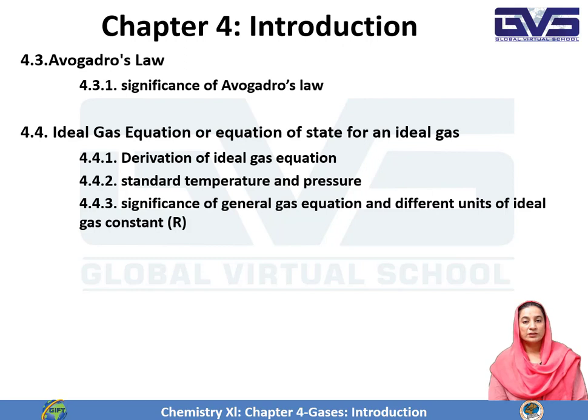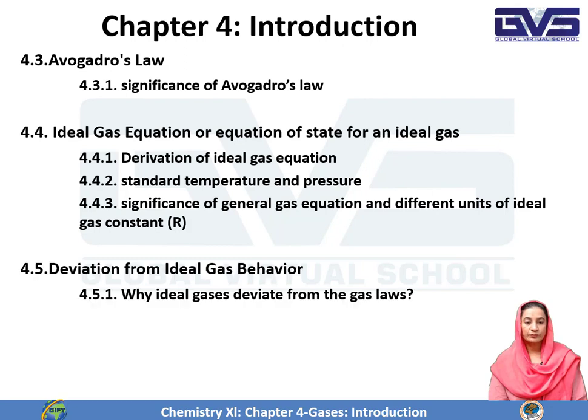And then we will derive the ideal gas equation from the laws, and what is the standard temperature and pressure, and what is the significance of this ideal gas equation, and we'll derive different units of the ideal gas constant R. And then we will discuss the deviation from ideal gas behavior, that is why real gases deviate from the gas laws.